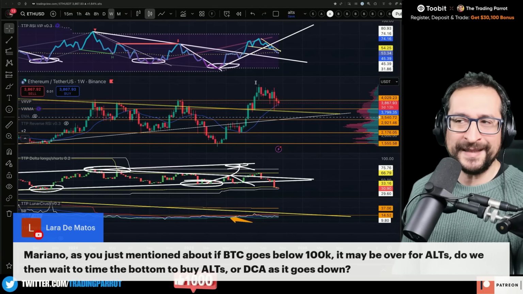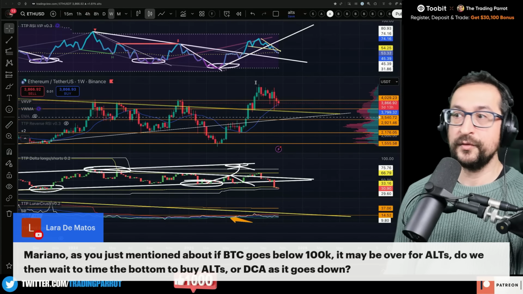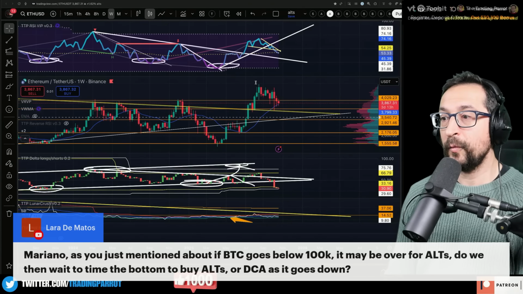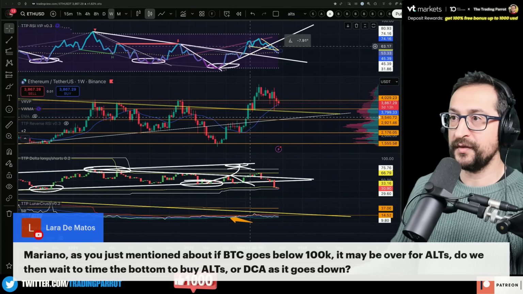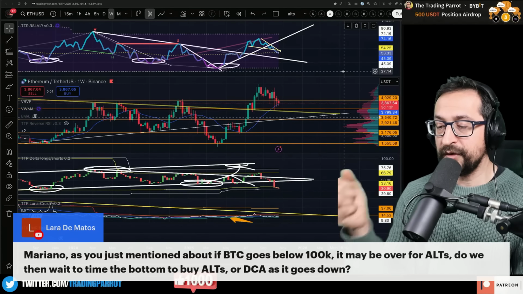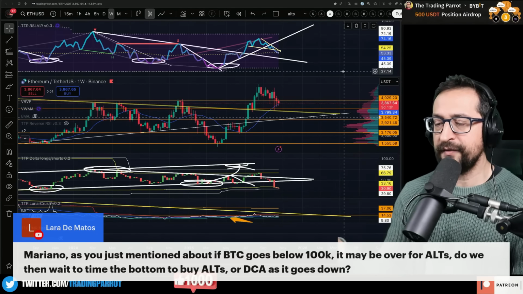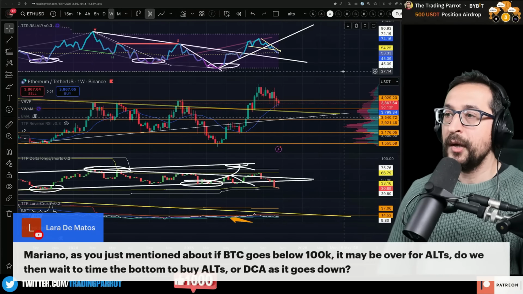Really? I completely disagree. Alts have a lot more volatility to the upside, to the downside as well. So whatever you do with an alt and with the same leverage that you would apply on Bitcoin is very dangerous. Answering your question, if we go low with Bitcoin, we need to keep in consideration 95, 85, and the 70s. Obviously, in a less probability the lower you go.